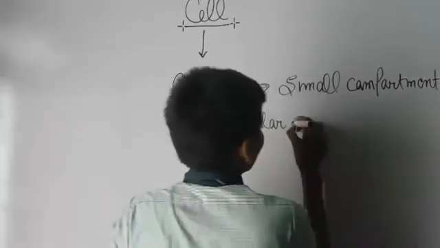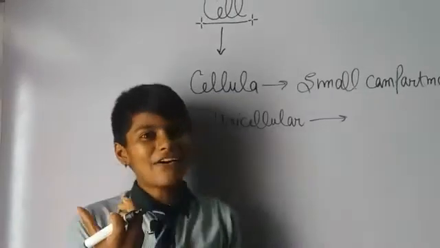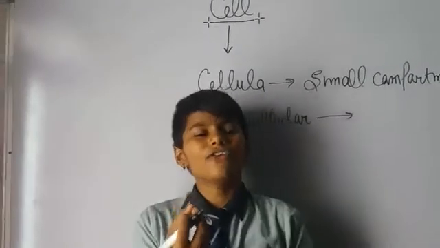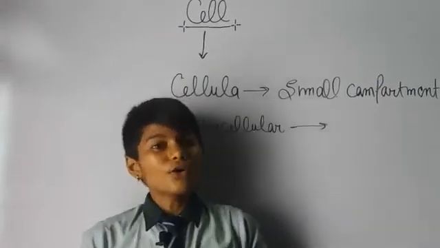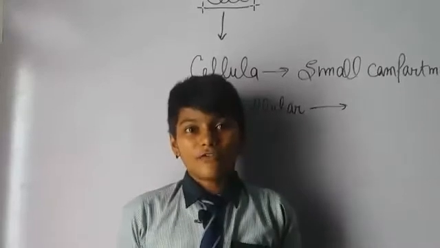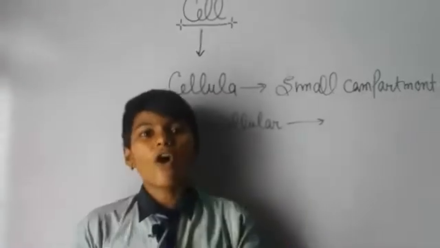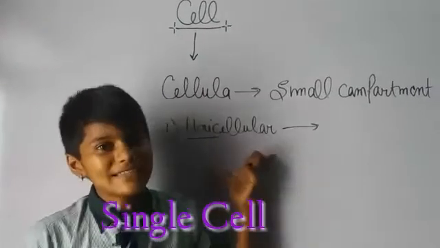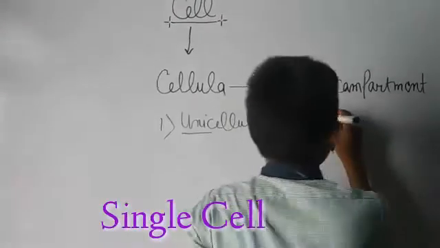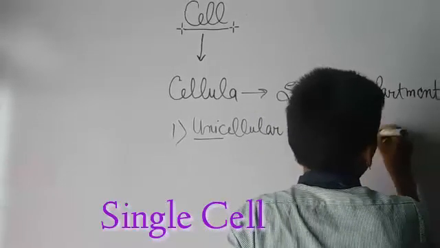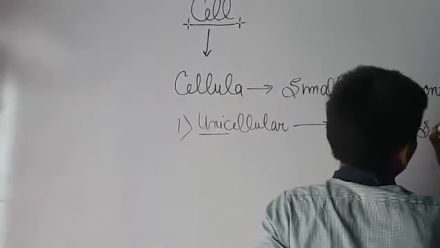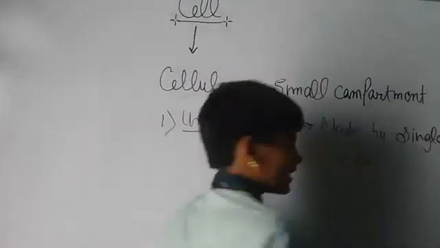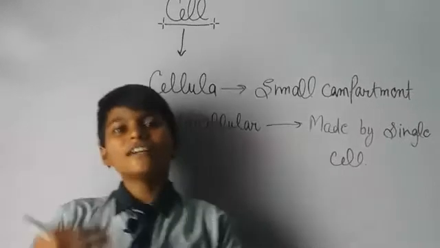Uni means single, so these are organisms made by only a single cell, only one cell, named unicellular. They are single-celled organisms.